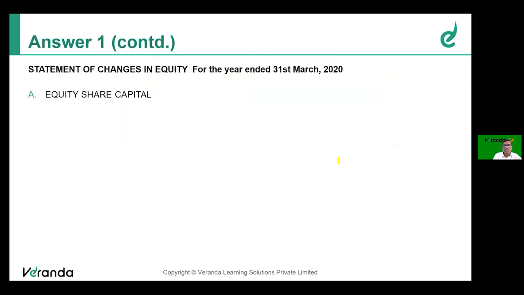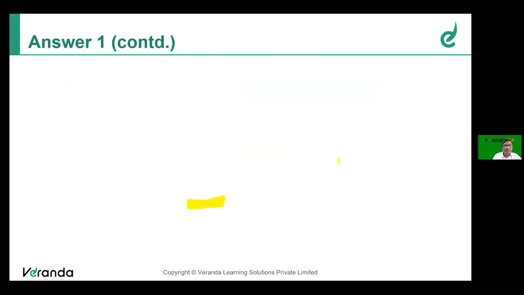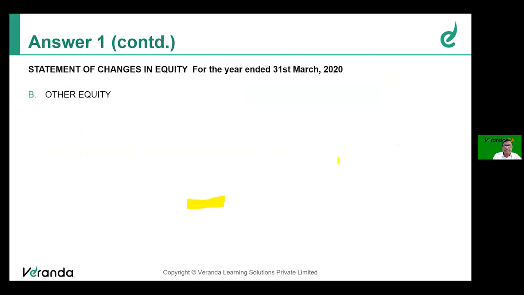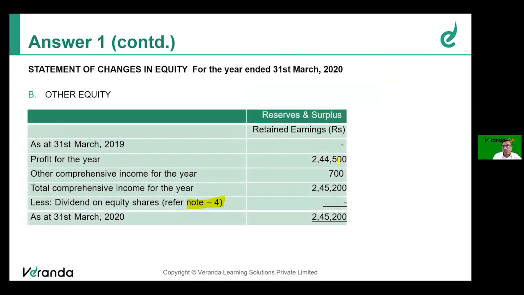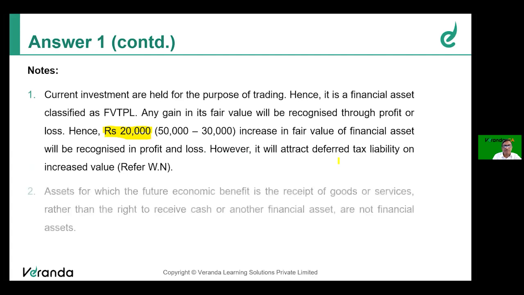First note is change in equity. Equity capital, no change. Opening balance, closing balance, same. So it continues to remain at 1 lakh. Then changes in equity, already I told you, it's 244,500 plus 7 is 245,200. Already we discussed this. Note number 1, increase in fair value of current investment.